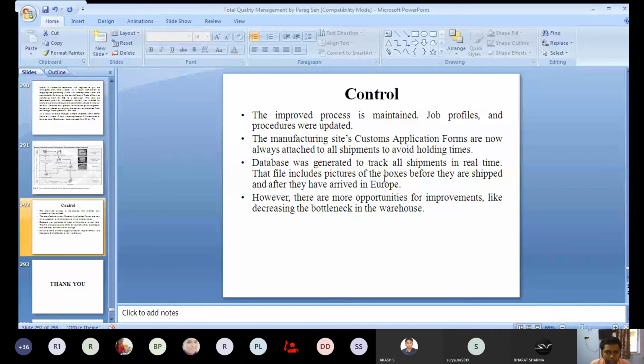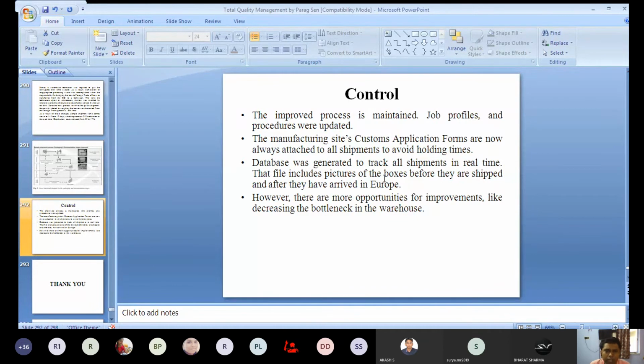Then a database was generated to track all shipments in real time. That file includes pictures of the boxes before they are shipped and after they have arrived in Europe. So they have generated the database, and they are now tracking on a real time basis.